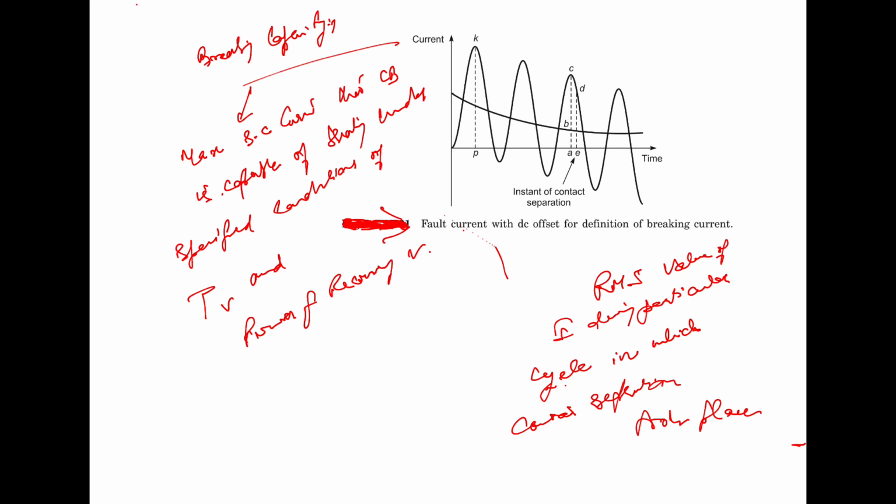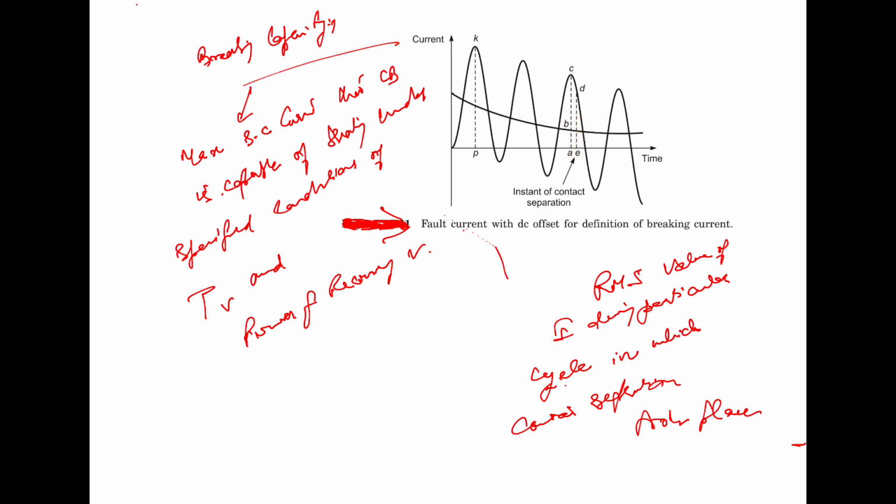And assuming that this is the maximum value of the current that the circuit breaker can successfully interrupt, we can define the breaking capacity. Now, during the cycle in which the arc is formed, the peak value of the AC current is equal to BC and the direct current component in this case is equal to AB.